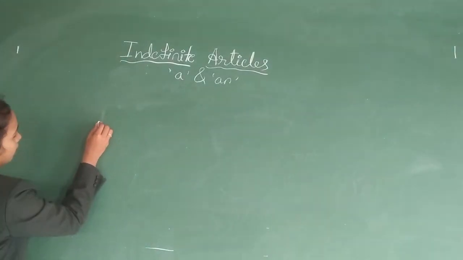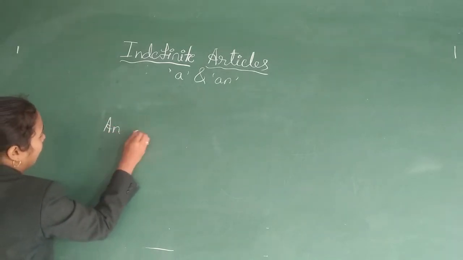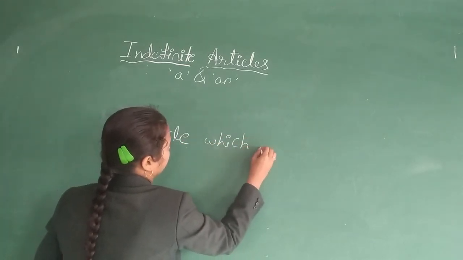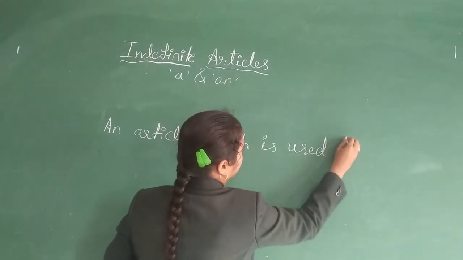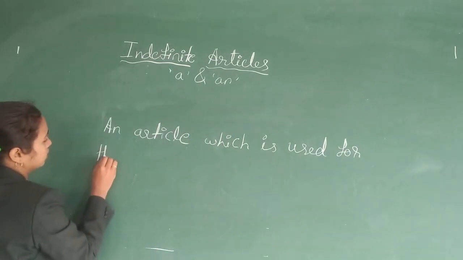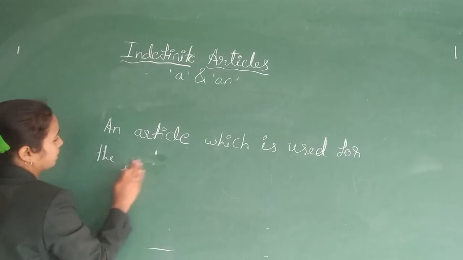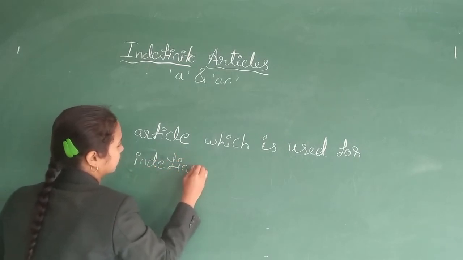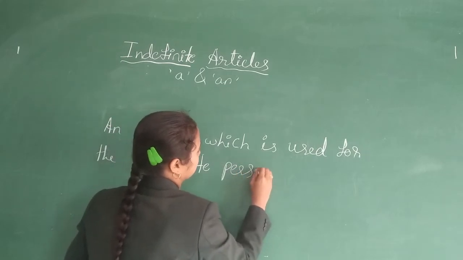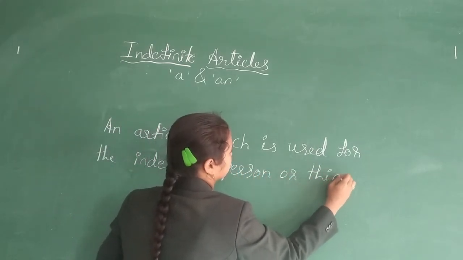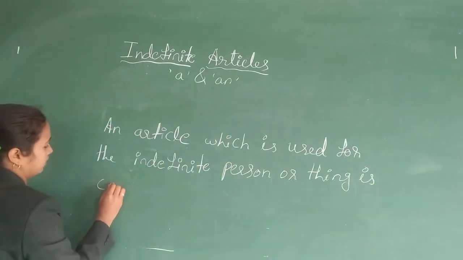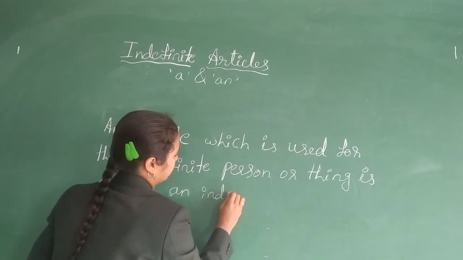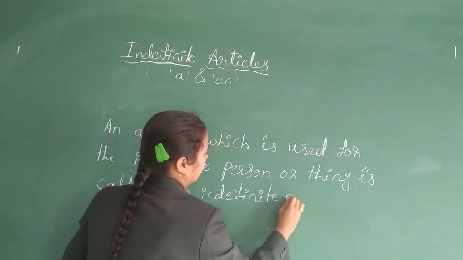The definition of indefinite article: an article which is used for the indefinite person or thing is called an indefinite article.